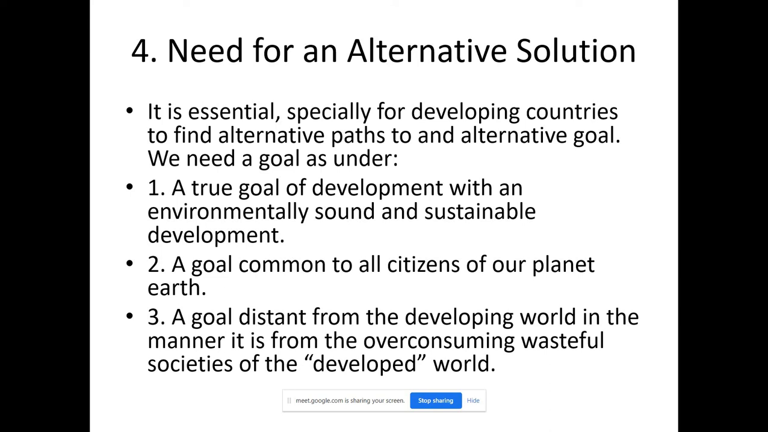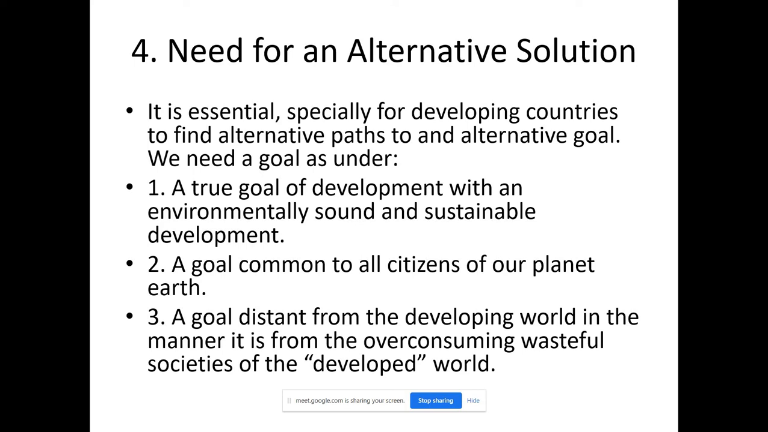The goal is common to all the citizens of our planet. As in the class on UNESCO, what is the objective of UNESCO? There is a common goal for all citizens, because our natural environment is common. Although we have developed an artificial environment around us, our natural need is common for all citizens of our planet. Planet Earth is one country, we should think like that. The goal should be common, and that is what UNESCO is doing.